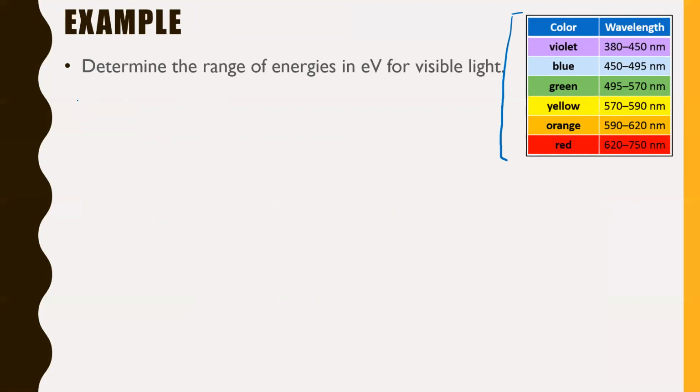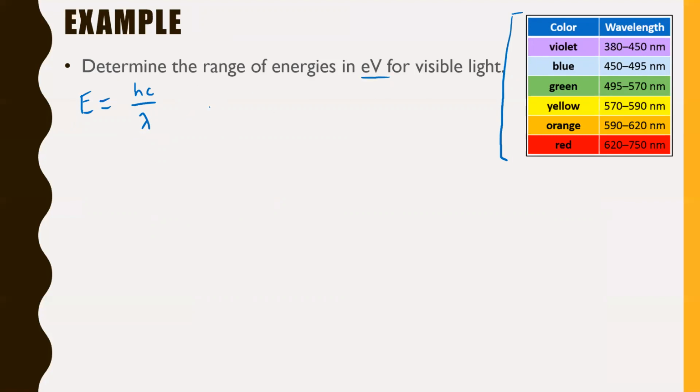Remember that E, energy, is hc over lambda. Of course, lambda is wavelength, so we have no choice but to use this formula. We can't use the other one where it's E equals hf. We have to use this one because, again, we know lambda. We can just throw our numbers in here.